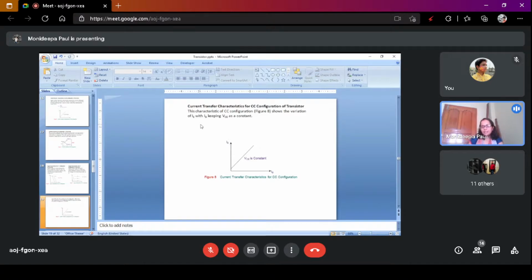Current transfer characteristics. Here, current transfer characteristics is the ratio of output current by input current. Change of output current, del IE divided by del IB.